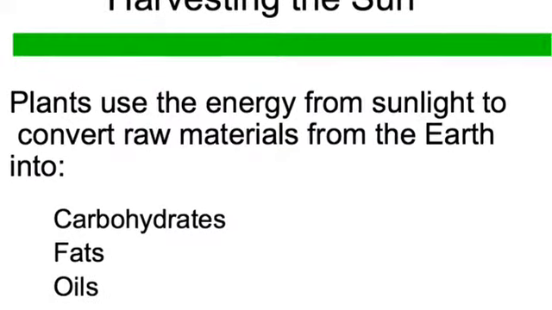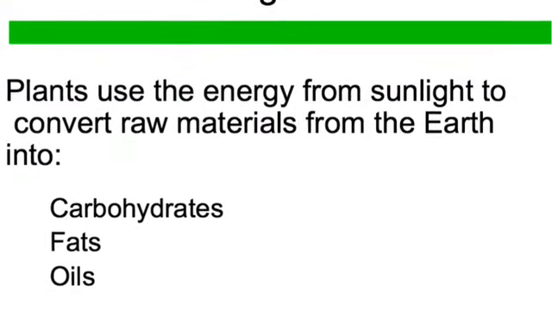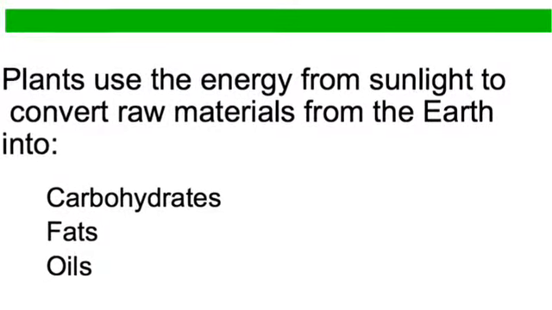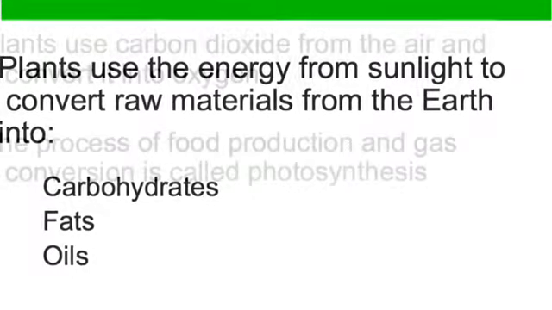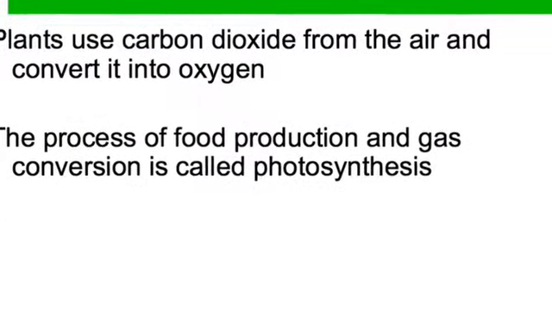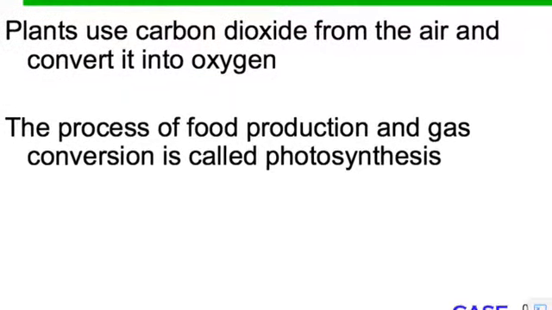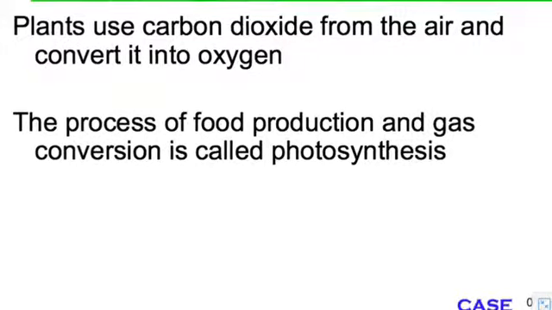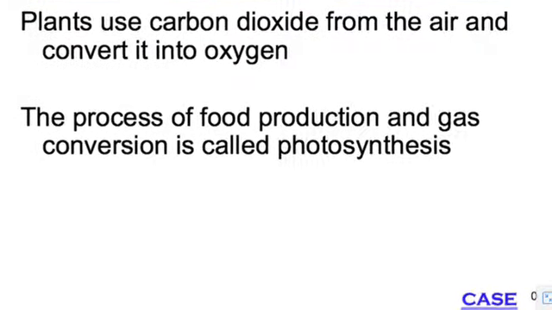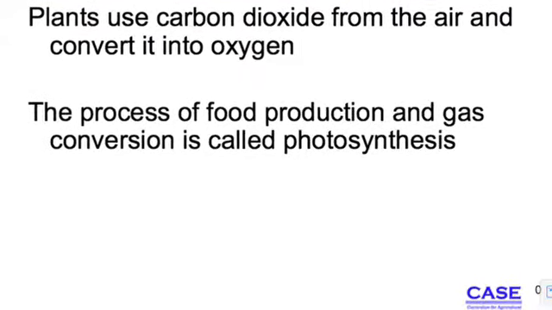Plants are great about harvesting the sun. Through photosynthesis, plants are able to use the energy from the sun to make carbohydrates, fats, and oils. There's also the gas exchange that occurs where plants use carbon dioxide from the air and they make oxygen. That's their byproduct, and then the whole process of that is called photosynthesis.